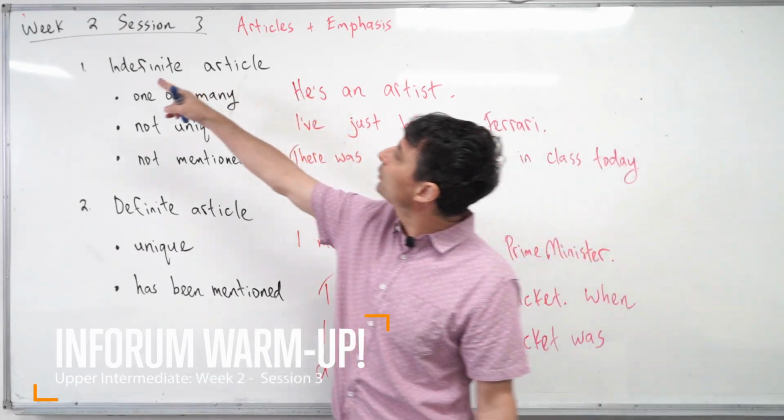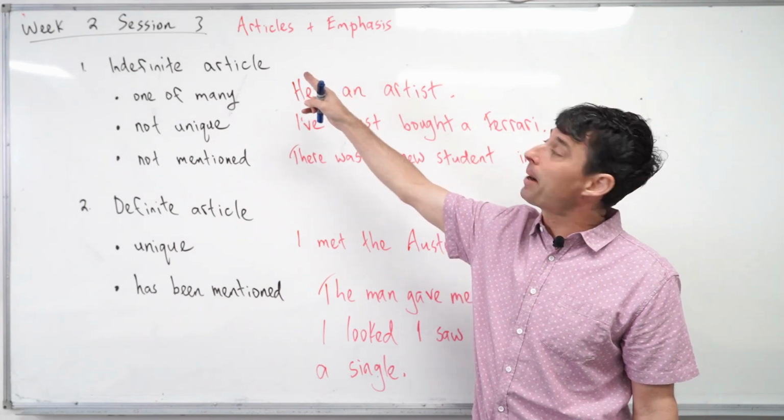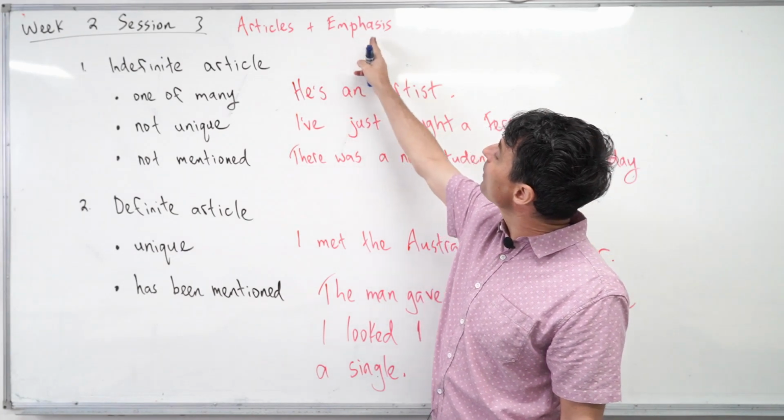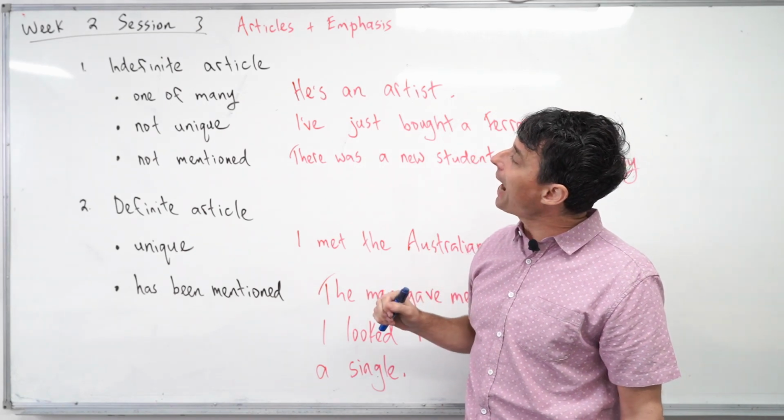Today we're on week 2, session 3, and we're going to talk about 2 subjects for English grammar. The first will be articles, and then we'll move on to talking about emphasis a little bit. Okay, first let's look at articles.